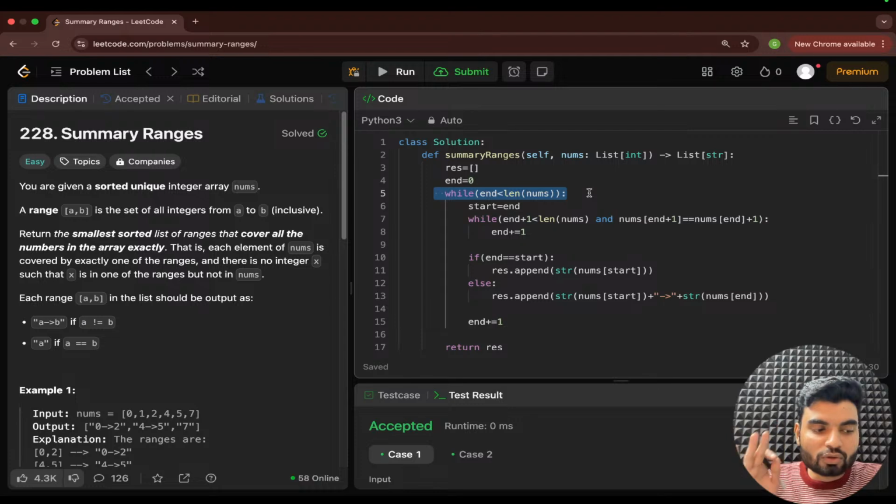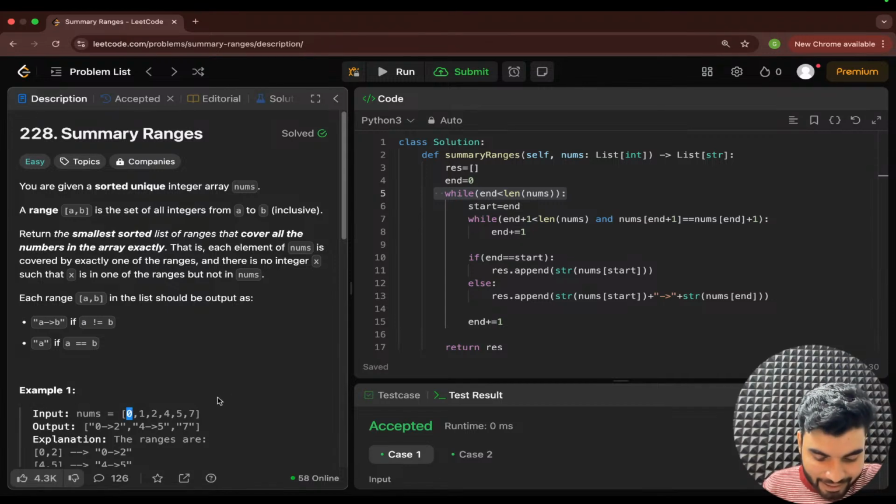If you do a dry run, we already understood the dry run, right? At that time start started from this index and end directly reached here. And we never had any kind of internal iteration within this array. We never had any kind of different iteration. We just had one iteration where end starts from 0 index and goes to the last index. Means we are iterating from 0 to n.